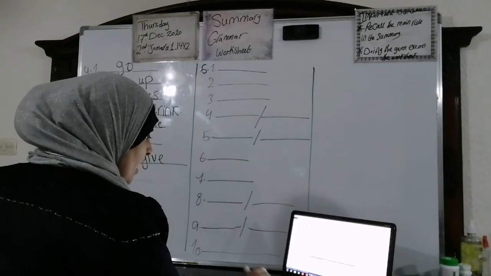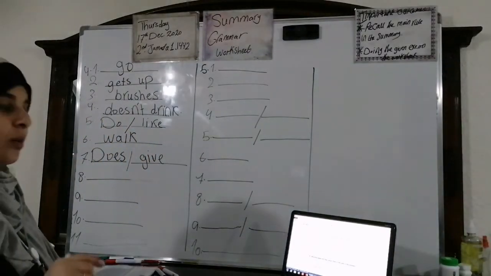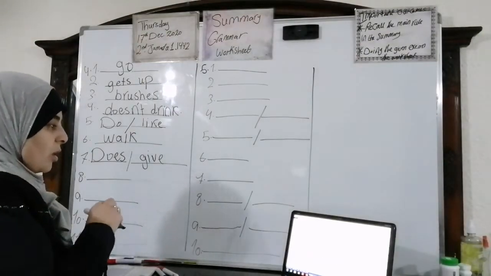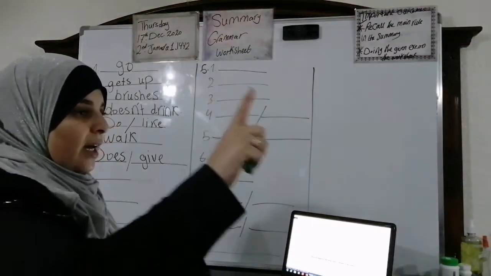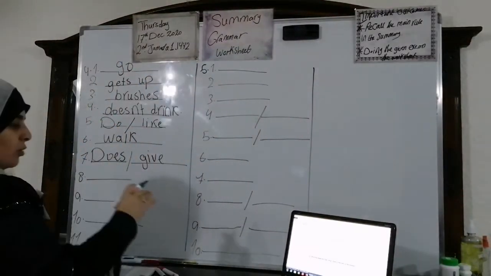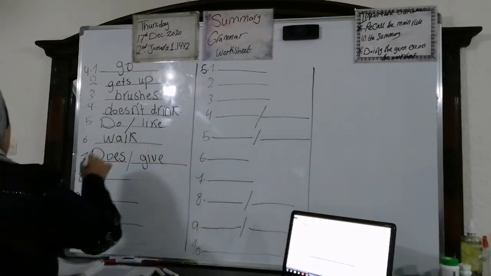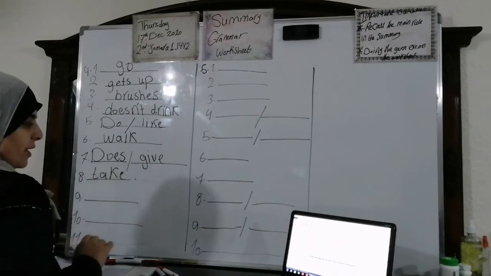Let's move to number 8. I take karate lessons on Sundays. Sundays is a keyword for the simple present tense. So are we going to add anything? No. Why? Because the subject is I, and we said I, we, they, you: the verb stays as it is. So we're going to say I take, without adding anything. Okay? Number 9.